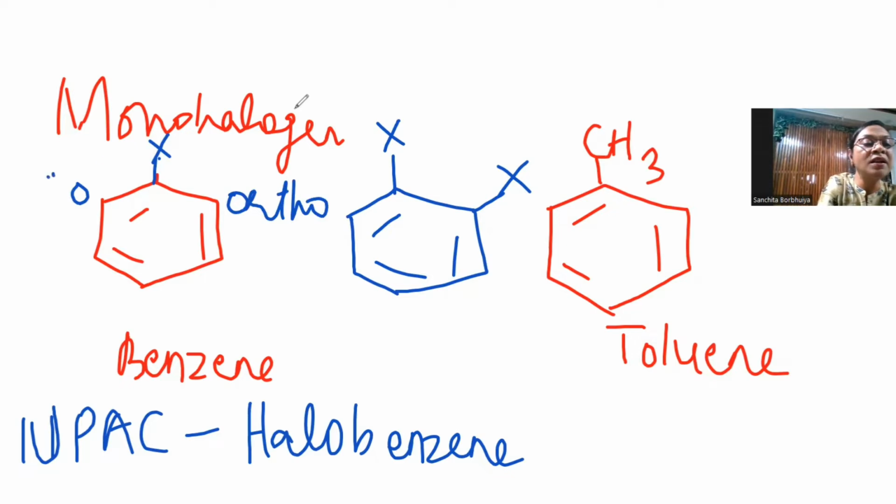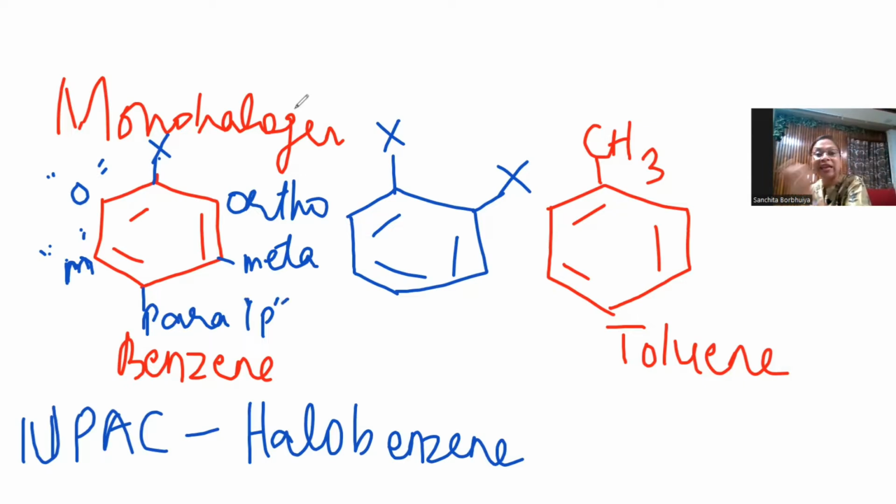Given a small o, write small o, then you know it is ortho. These positions are called the meta positions, given by a small m. And there is only one para position, that is this para. Abbreviated, a small p is written, small, not capital. So these are the ortho, meta and para positions. And when we write common names, we have to write ortho, meta, para like this.